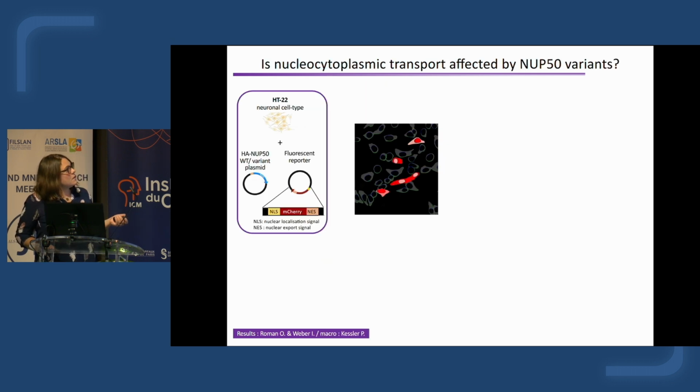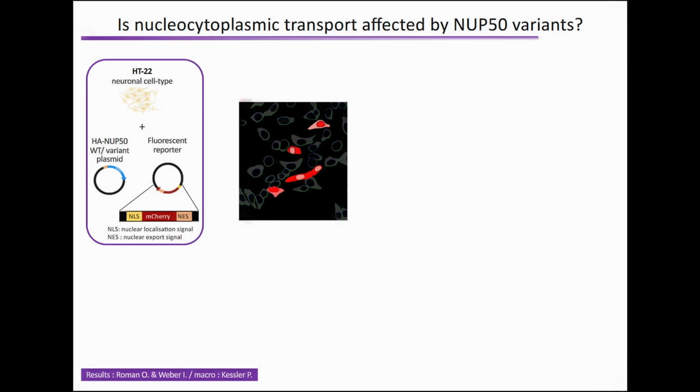To see if the difference of interaction with the proteins involved in nucleocytoplasmic transport has a functional consequence, we tested the localization of fluorescent reporters that contain a nuclear localization signal and a nuclear export signal. With the mCherry tag, this reporter can shuttle between the nucleoplasm and the cytoplasm, and we overexpress it with these different variants.